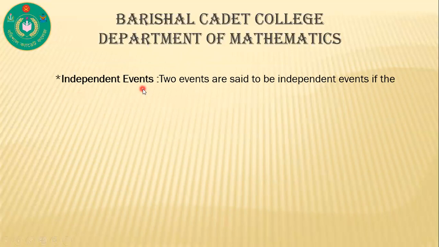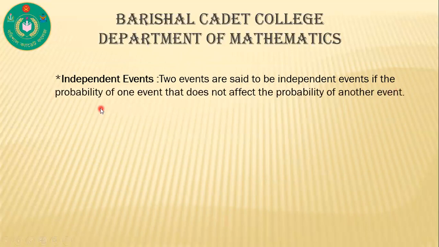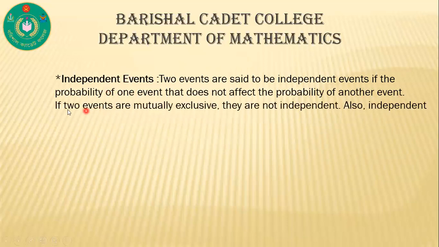Now, independent events. Two events are said to be independent events if the probability of one event does not affect the probability of another event. If two events are mutually exclusive, they are not independent. Also, independent events cannot be mutually exclusive. Remember these things.